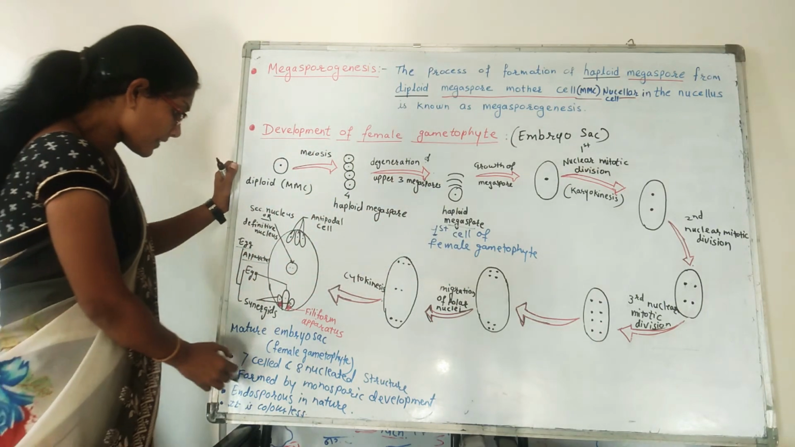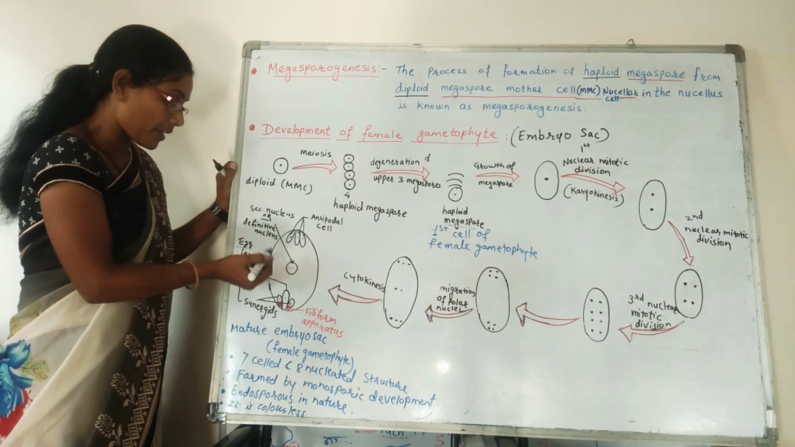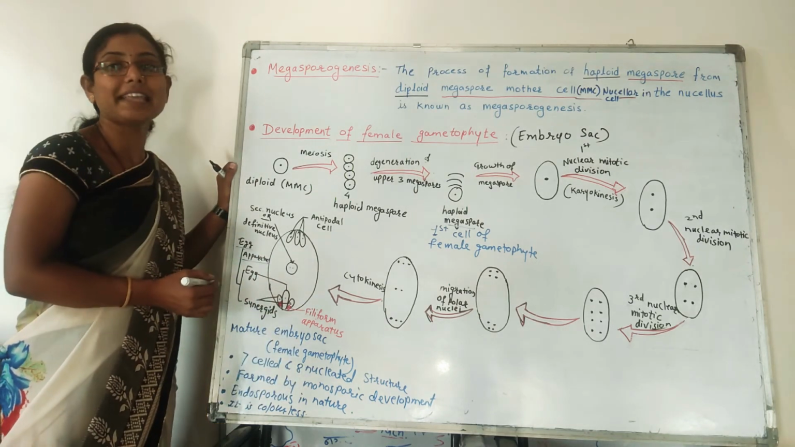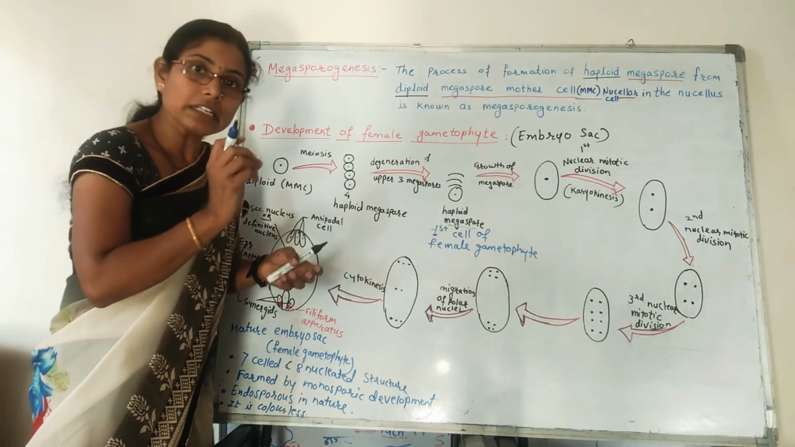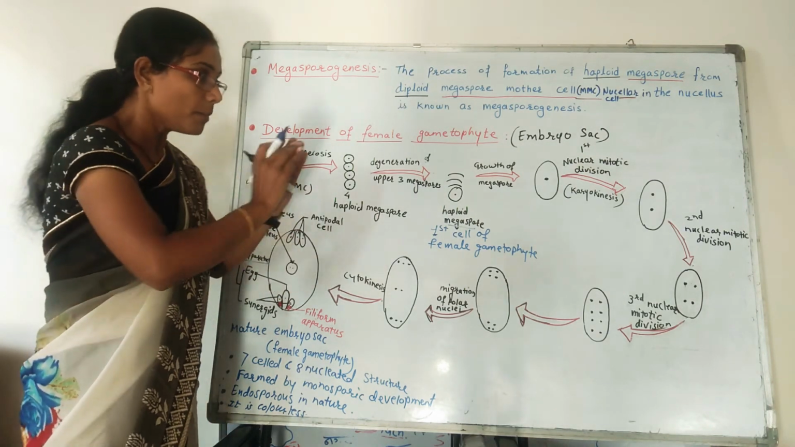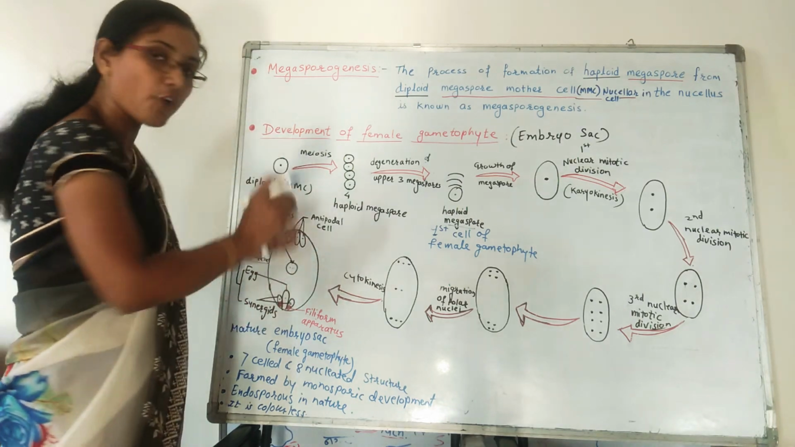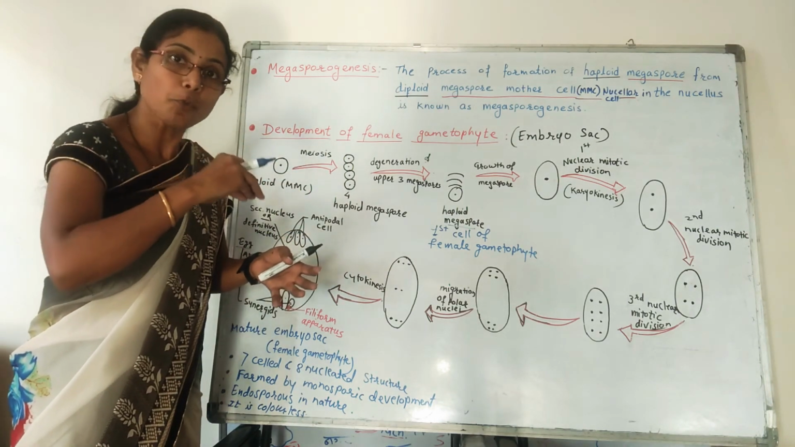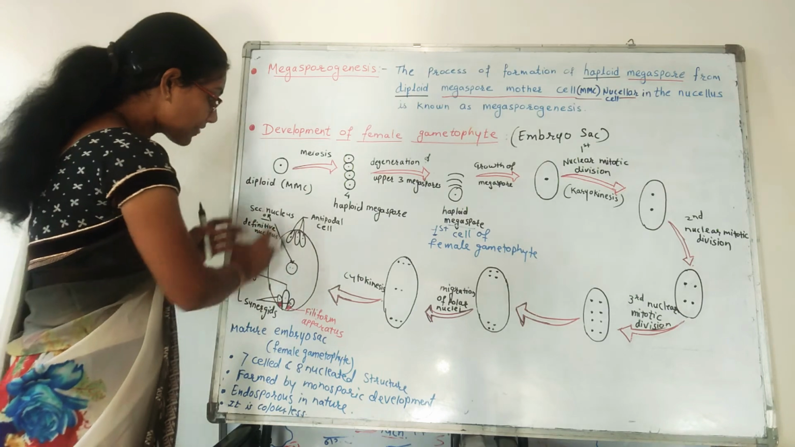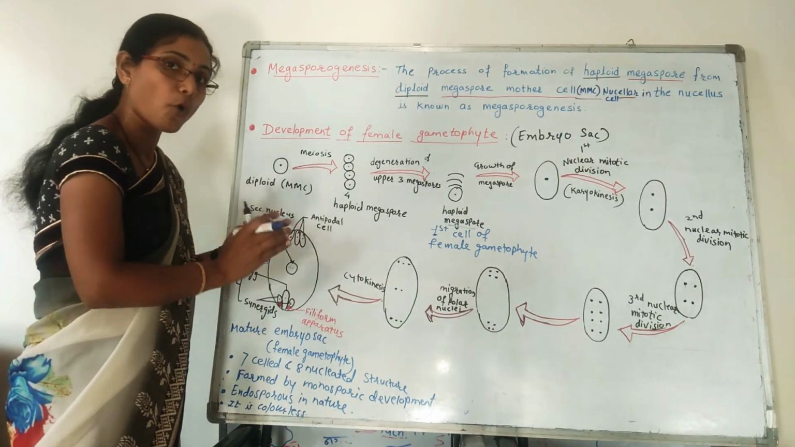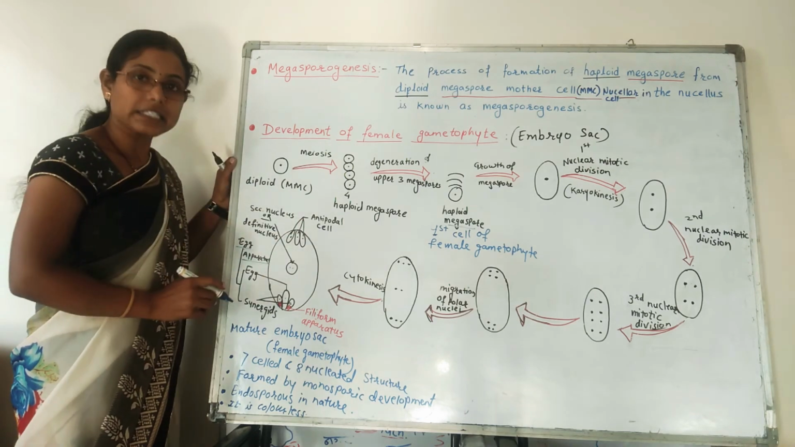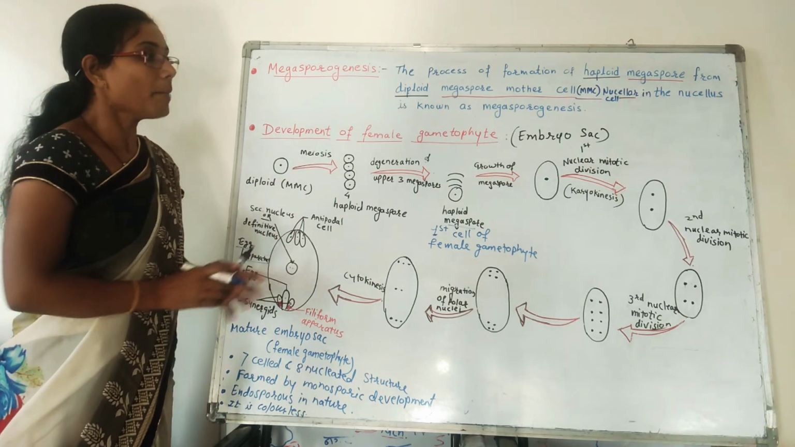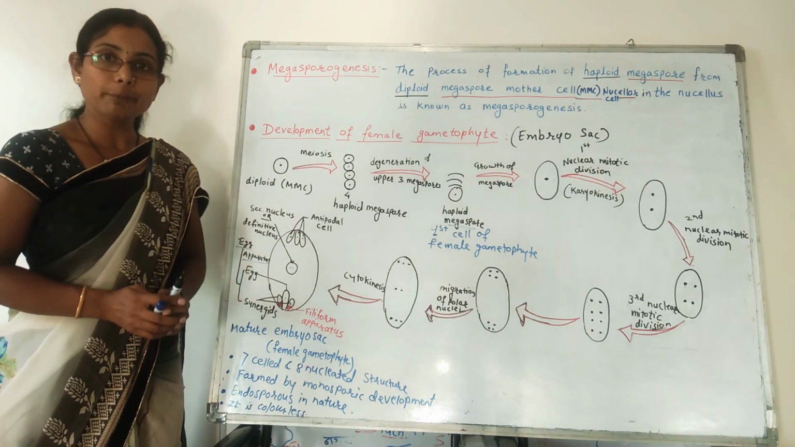Now, what kind of nature does it have? The embryo sac is endosporous in nature, means it develops inside the single megaspore. The complete embryo sac is formed inside that megaspore. That is why it is called endosporic in nature. And this embryo sac is colorless. So this is all about the development of female gametophyte.